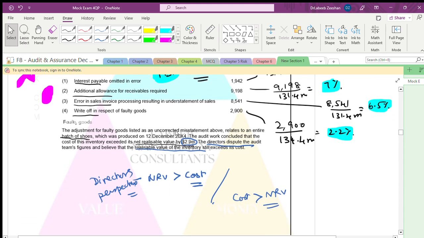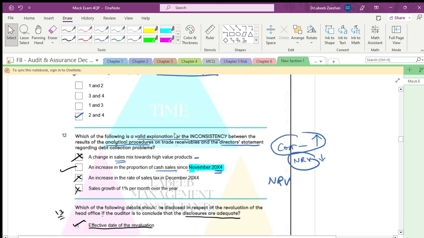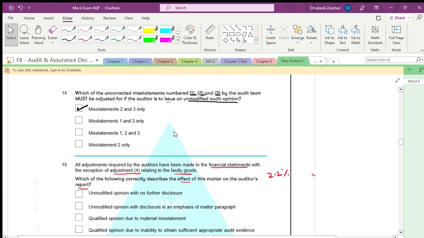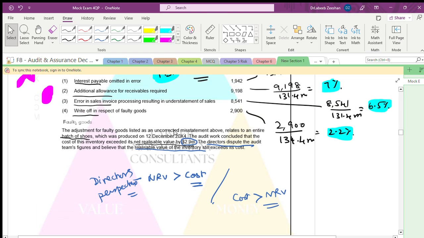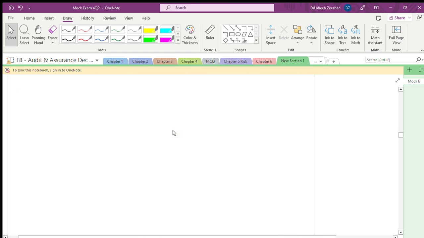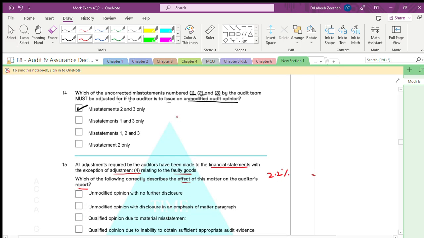Statement 2 is 2.4, and we got 2.2. Again, I will write it for your understanding, so you see how you got it. It is 2.9 divided by 131.4, and it comes to 2.2.